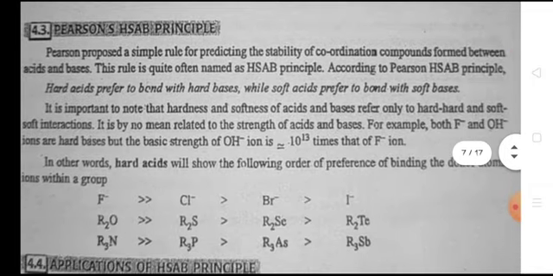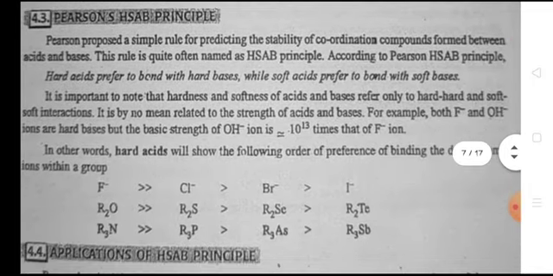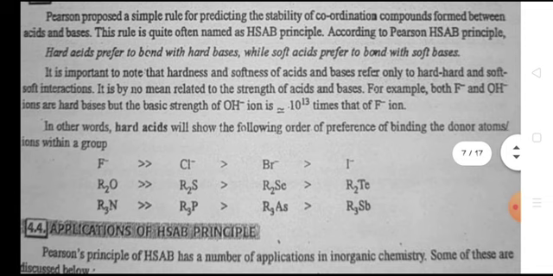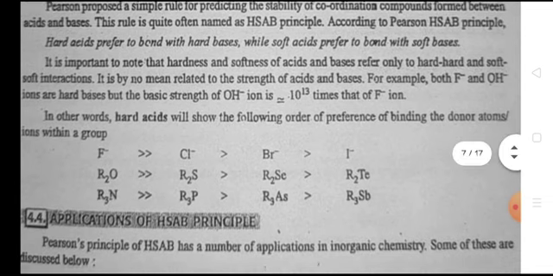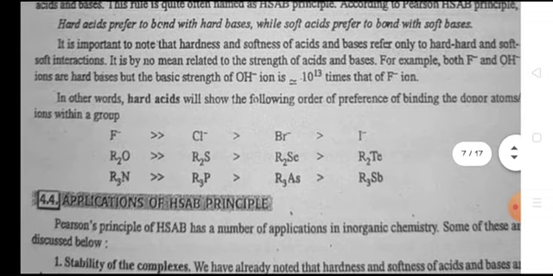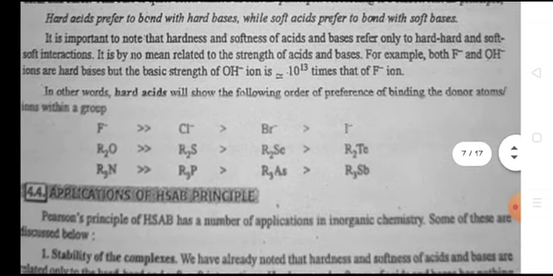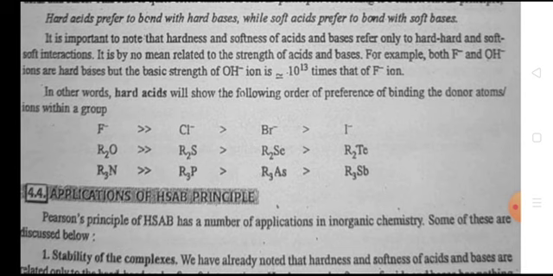Pearson HSAB principle. Pearson proposed a simple rule for predicting the stability of coordination compounds between acids and bases. This rule is quite often named the HSAB principle. According to this principle, hard acids prefer to bond with hard bases, while soft acids prefer soft bases. It is important to note that the hardness and softness of acids and bases refer only to hard and soft interactions. This is by no means related to the strength of acids and bases.